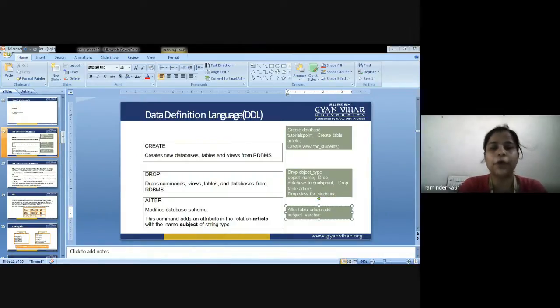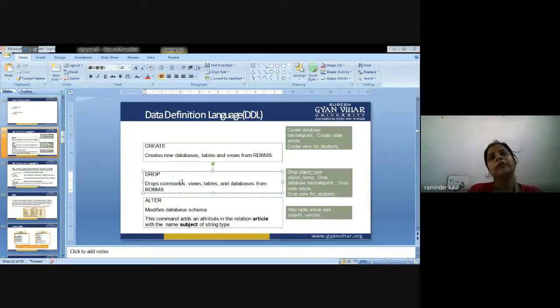Next is drop database. Drop means, as the name implies, to delete the existing database, to drop the commands, views, tables. But you should be very careful in handling the drop command, because once the entry or the database is deleted, it would be difficult to recover the same. So you should be careful with the drop command. Similarly, its syntax is given here. You can have a look. If you are having any query, you can ask me, because these are the basic commands that are associated with DDL.